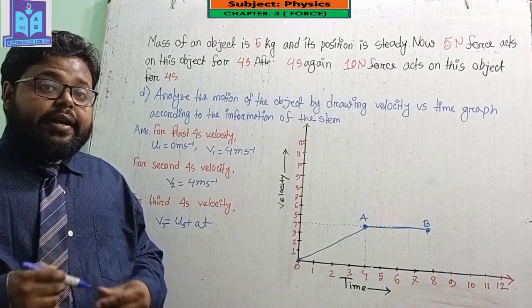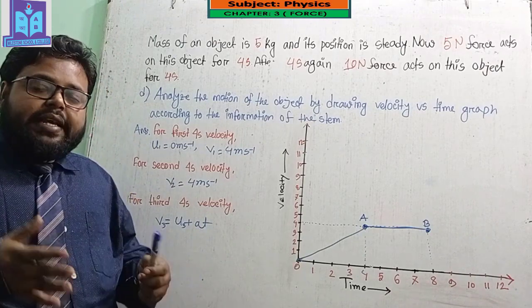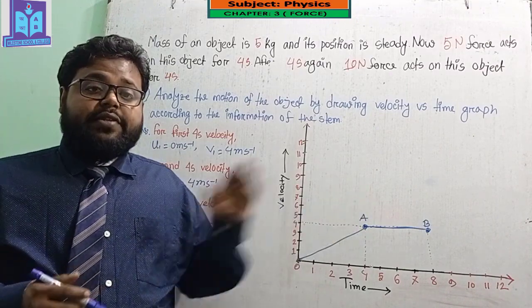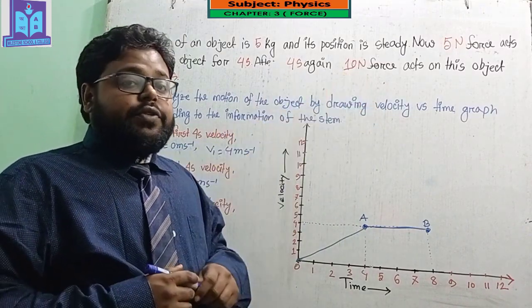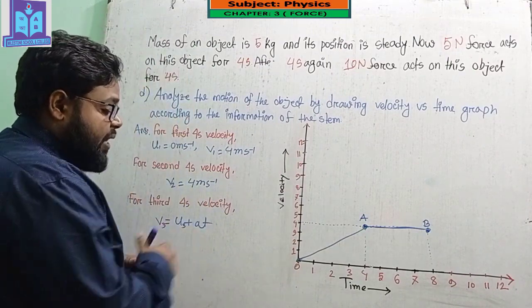But here we don't know the acceleration for the last 4 seconds. Okay, but we know the force which is applied on that object, so we can easily find the acceleration.